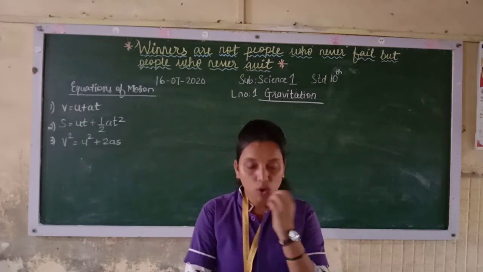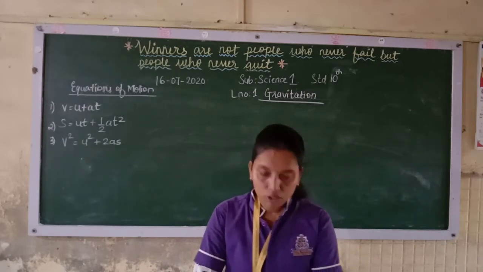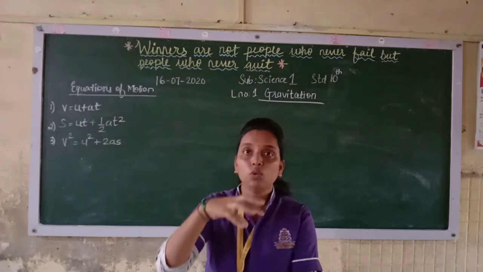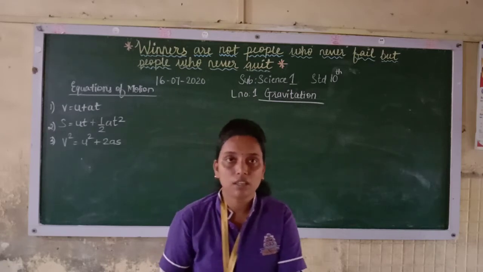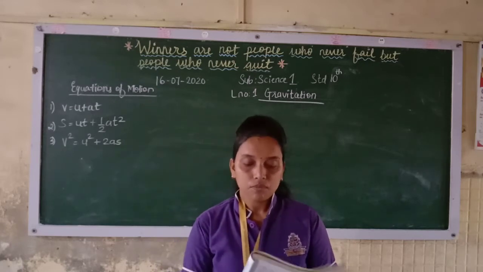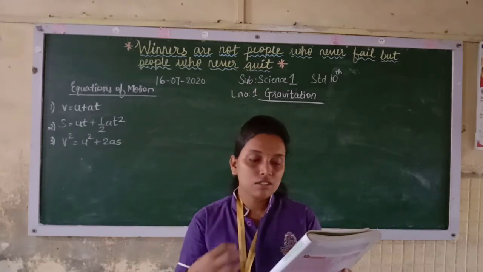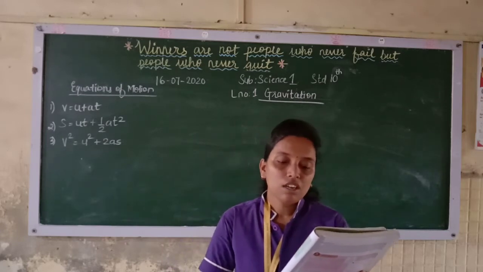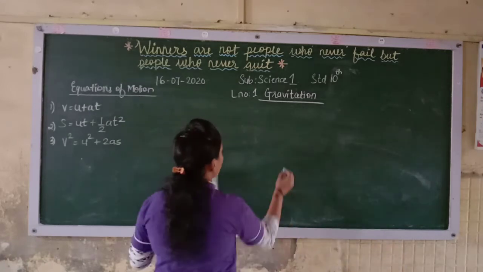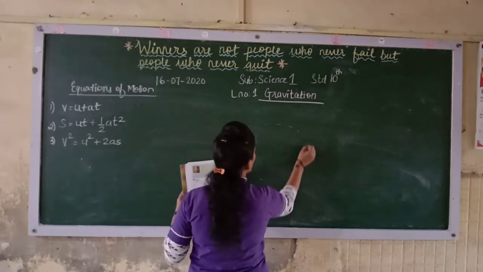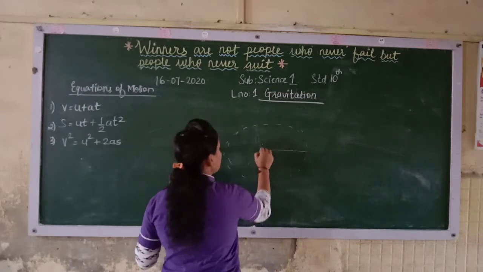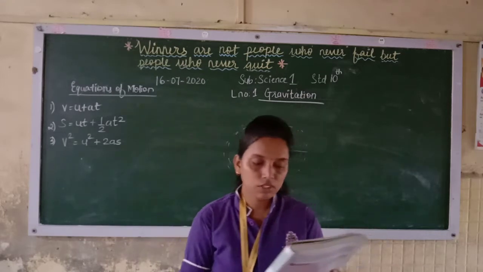So as long as we are holding the string, we are pulling the stone towards us. So there is a force acting, directed towards the center, which is known as the centripetal force. We will see further. As long as we are holding the string, we are pulling the stone towards us, that is towards the center of the circle, and applying a force towards it. So when the stone moves in circular motion, the force is directed towards the center of the circle.